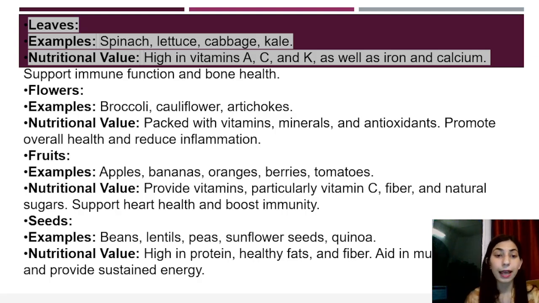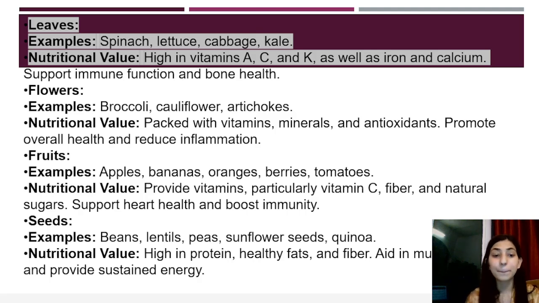So then fruits. In fruits we have apples, bananas, oranges, berries, tomatoes. They provide vitamins, particularly vitamin C, we get from fruits. Then fiber and natural sugars. A fruit sugar, just an important question. You can just answer in the comment section. Just mention a fruit sugar. Okay, name a fruit sugar in the comment. That's your task to do right now. And then where were we? Yeah. So it's about heart health, good for the heart, and then boost immunity.